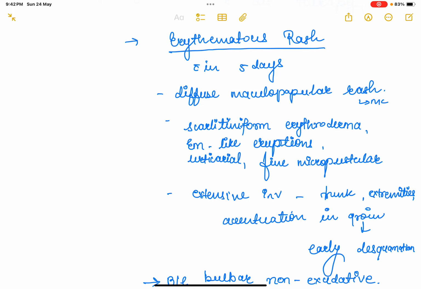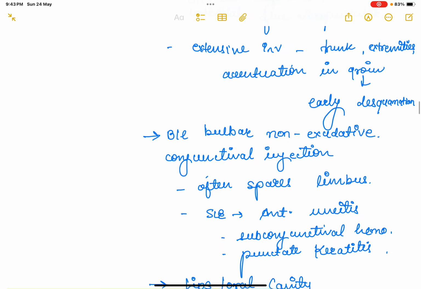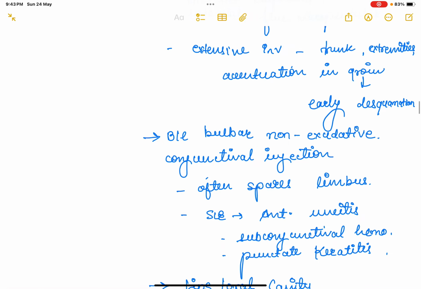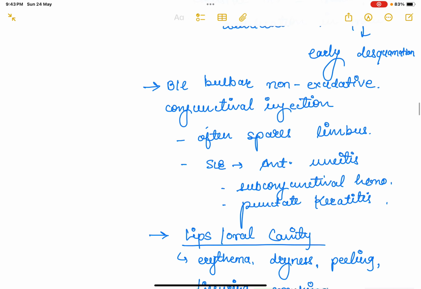But there could be another type of rash, like scarlatiniform rash, erythroderma, EM-like eruption, urticarial or fine micropustular rash. Most commonly, we will see diffuse maculopapular rash, with extensive involvement of trunk and extremities, and accentuation in the groin. In the groin, you get to see early desquamation. So this is the fever and rash.